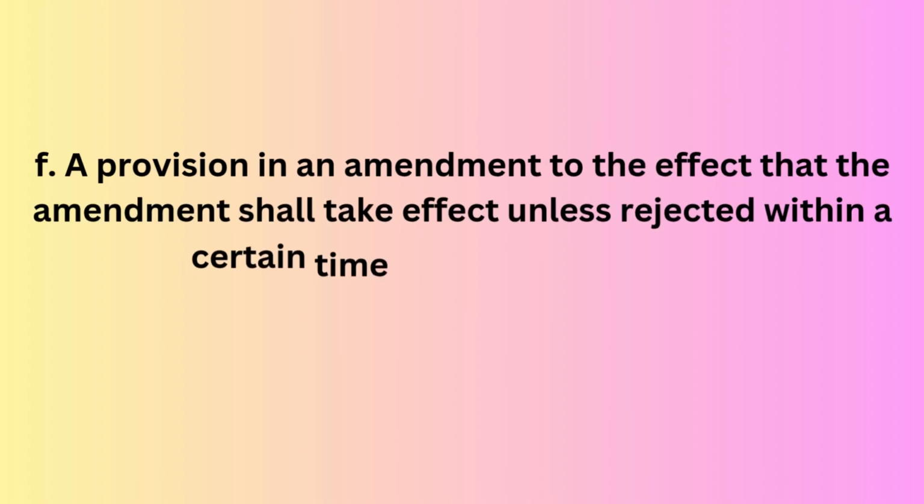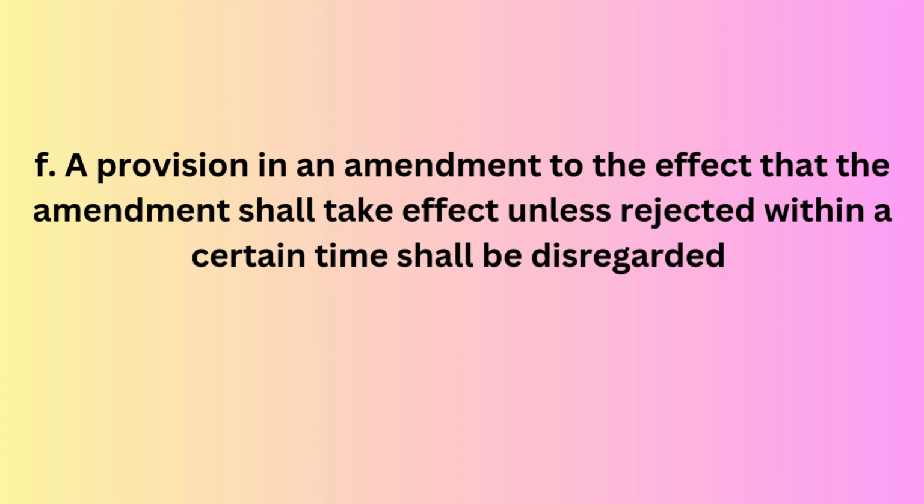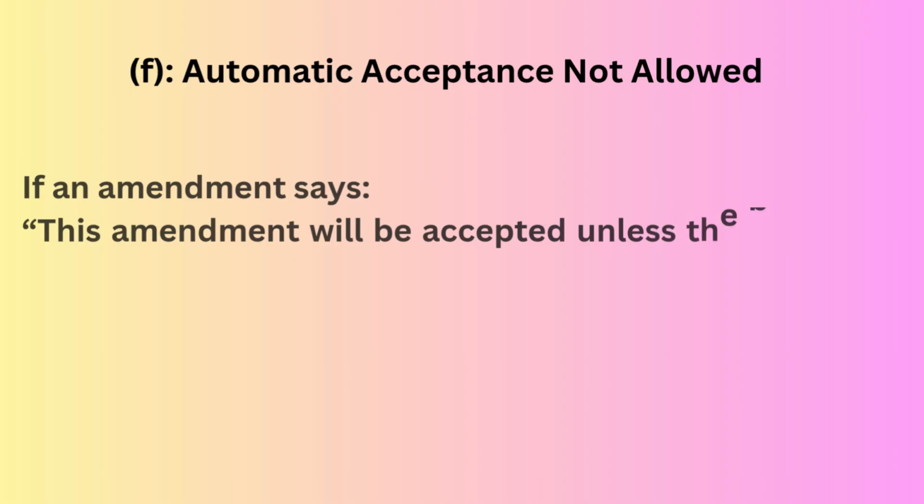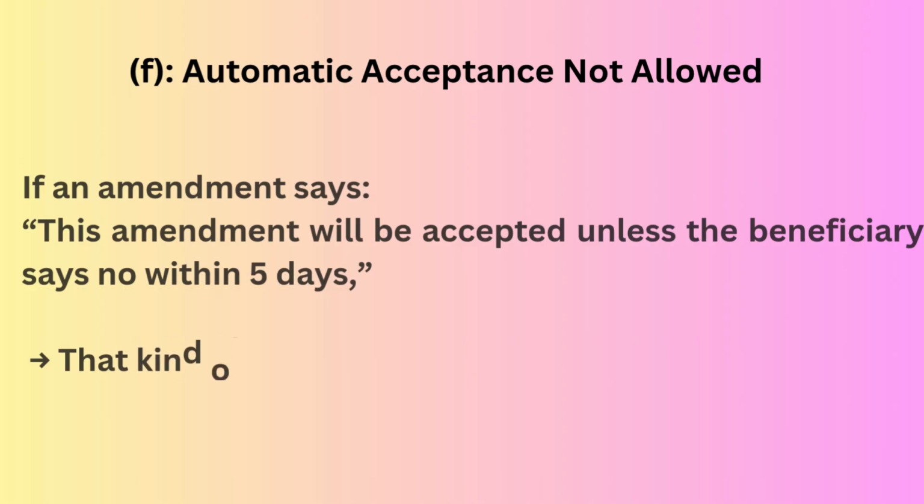Now moving on to the final point, point F, which says that any amendment that says this amendment will automatically apply unless you reject it by a specific date or time is invalid and must be ignored. This kind of clause is not valid under the rules of URDG 758. It must be ignored or disregarded.